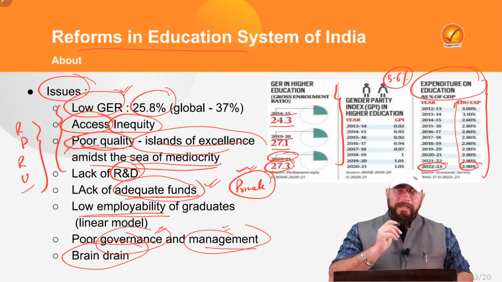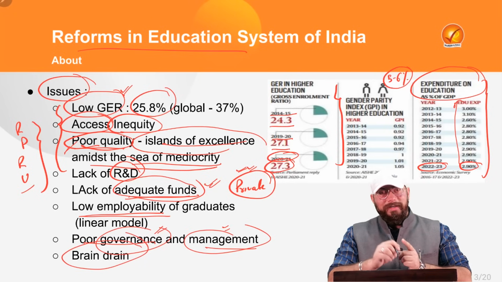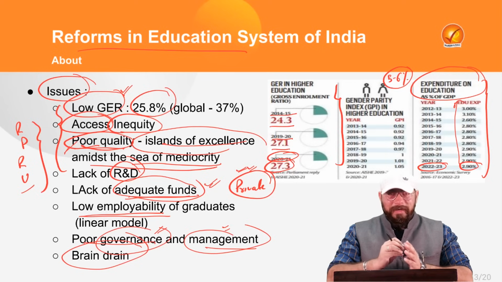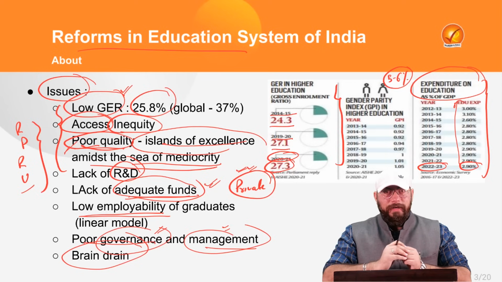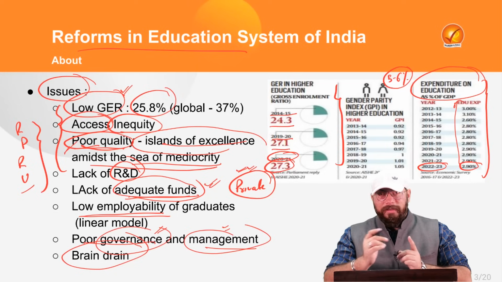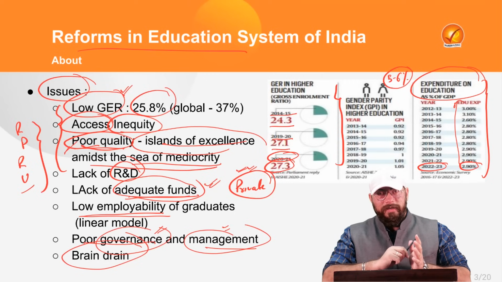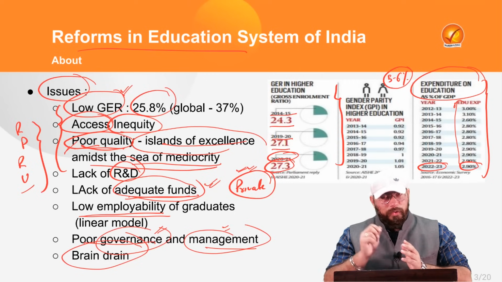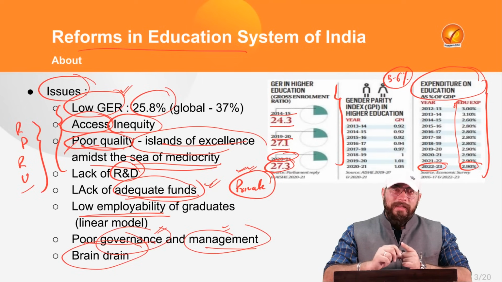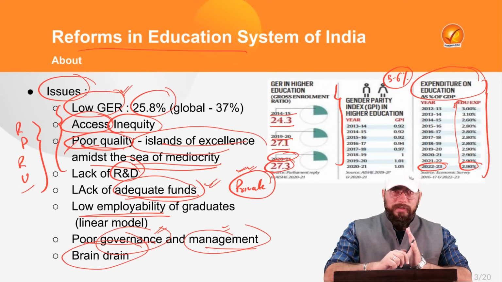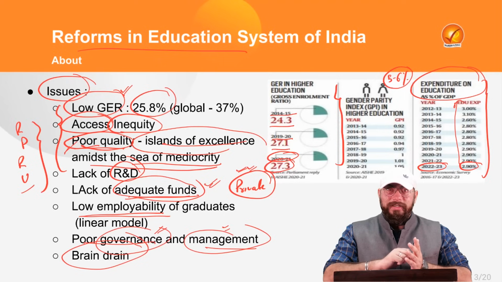And last but not the least is the brain drain. Now, brain drain is not happening in India just now, right? It has been happening since 1991 and even earlier, where eminent personalities, or let's say brilliant minds of India, are leaving India. And where are they going? They're going to the US, or the UK, or Australia, or Germany, or France, right? Or any other European countries. Those who can contribute to the economic development of India are going outside. Why? Because they are getting better amenities, better facilities, good governance, a good quality of life, and good paychecks as well, right?